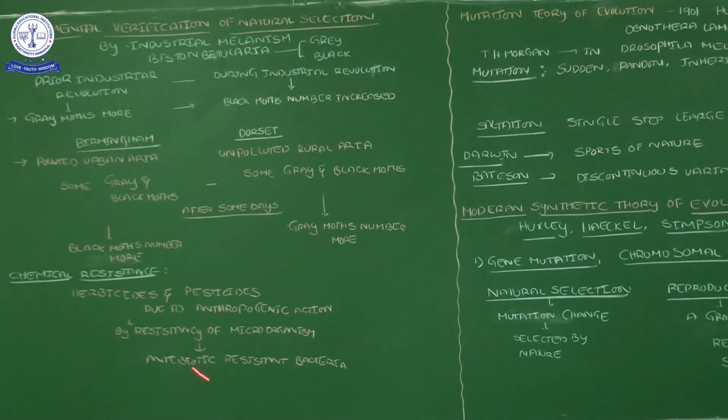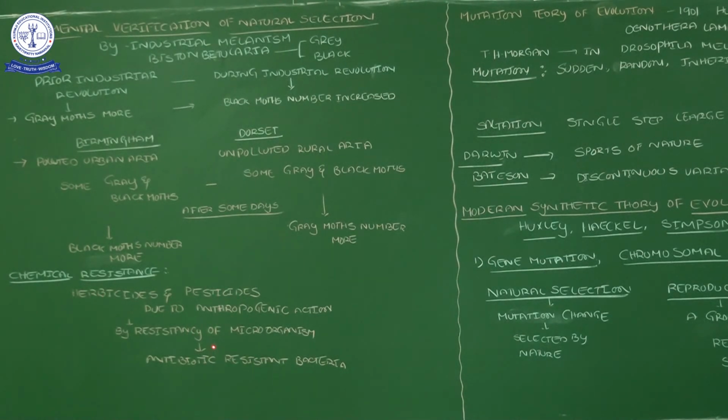So here chemical resistance happens due to herbicides and pesticides through anthropogenic actions. Anthropogenic means human activities. Microorganisms get resistance by the continuous usage of herbicides and pesticides.